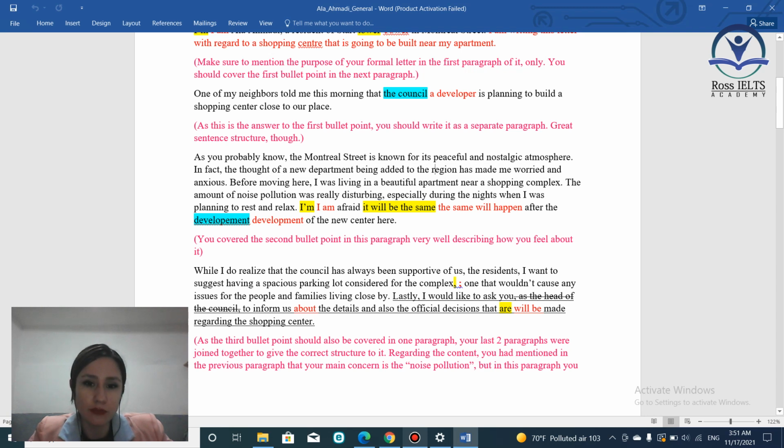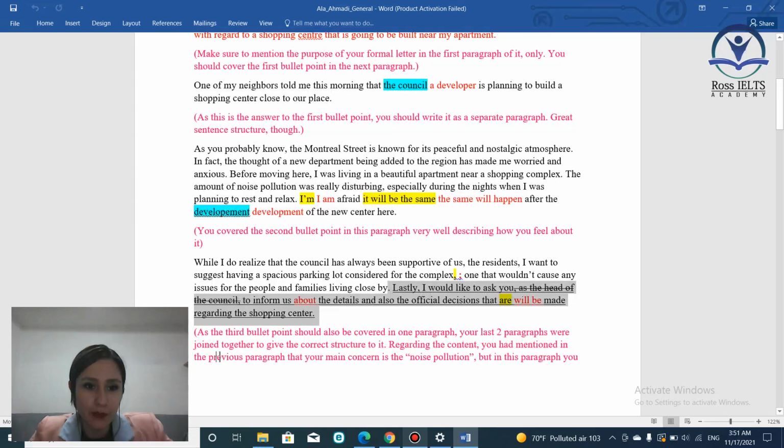The second thing it says, give us more information about the shopping center or anything that you had mentioned before. This is a very good sentence. You are asking, so I would like to ask about the details and also the official decisions about the shopping center. This is a very good idea. But the problem here is about the coherence of your ideas. Why do I say that?